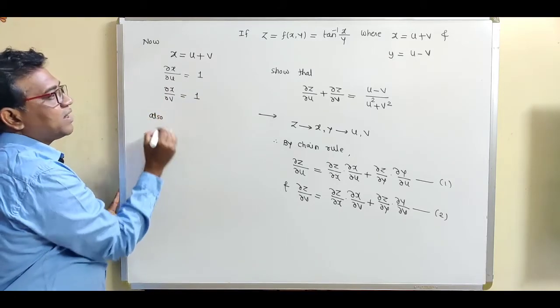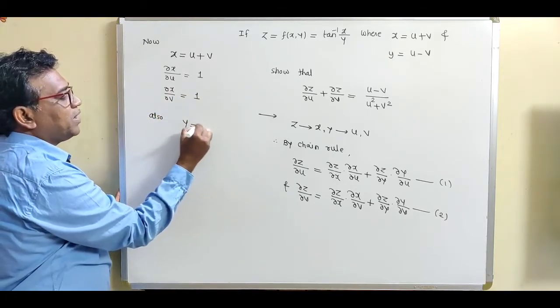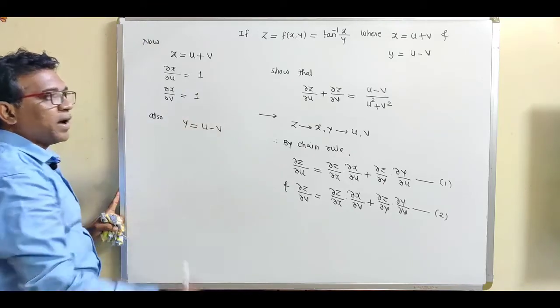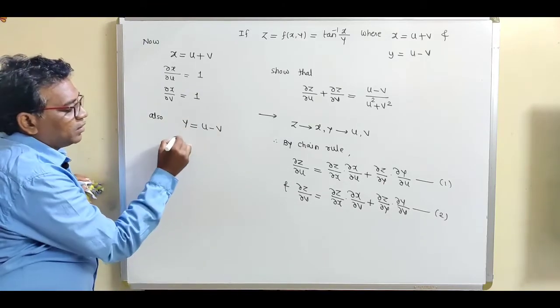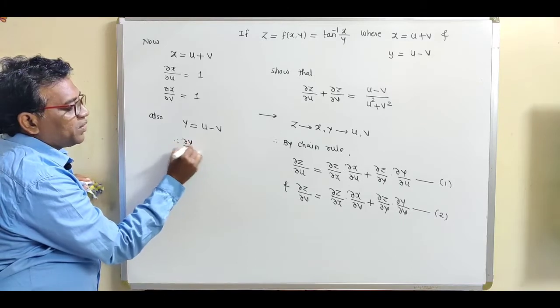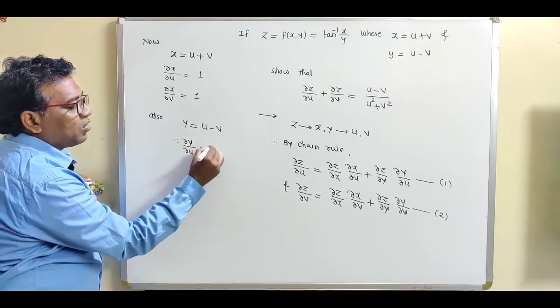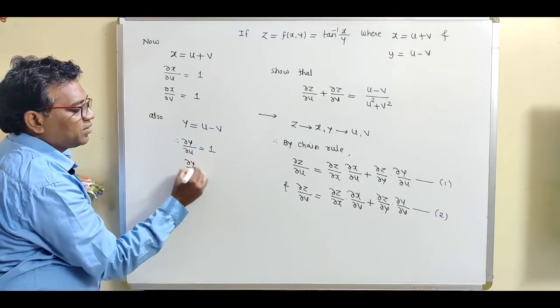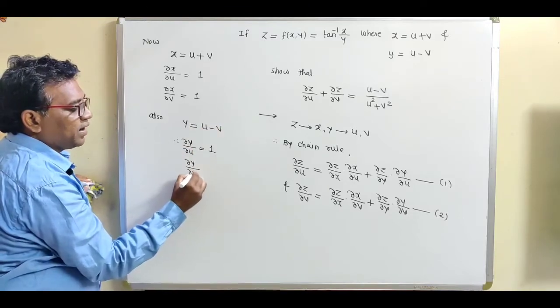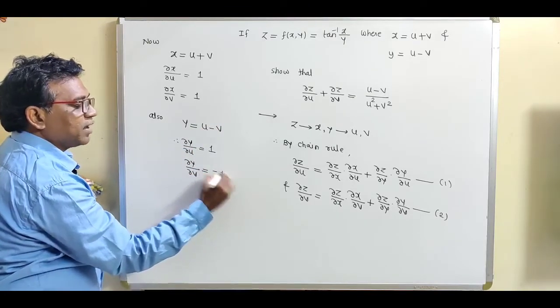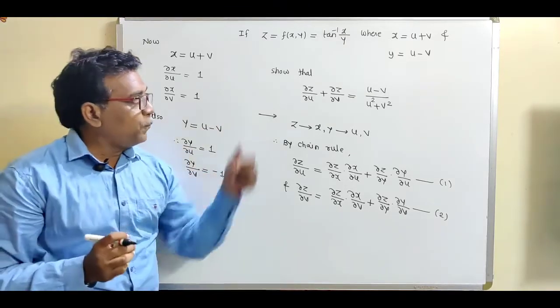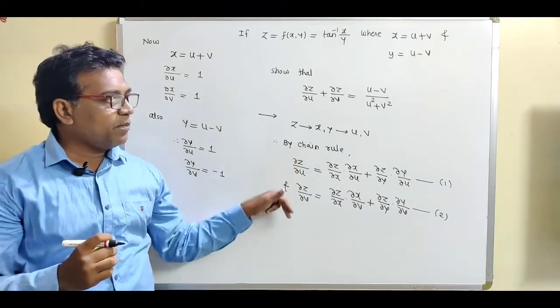Similarly, find out the next derivatives. Also, we are given y is equal to u minus v. So find out these 2 derivatives, del y by del u, obviously it is 1. And the next derivative, del y by del v, is equal to minus 1. Now put all these values in equations number 1 and 2.